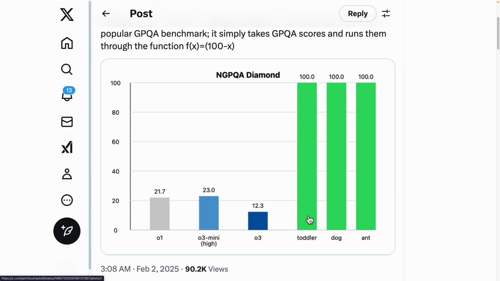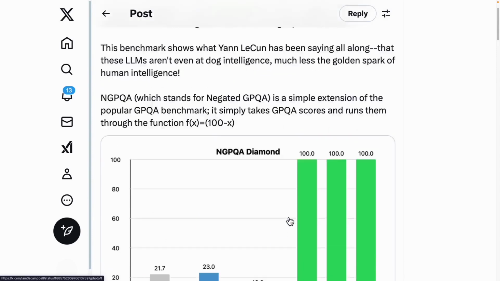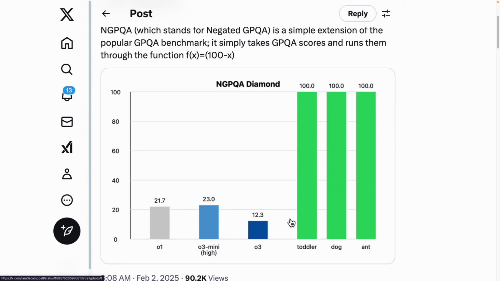For instance, newborns, walking toddlers, dogs, and even ants all scored 100. O3 and O3 Mini scored higher. Some benchmarks fail to accurately reflect performance. Hence, there's an ongoing debate in the AI community about redefining benchmarks. We'll discuss that next time. For now, it's much better than before.